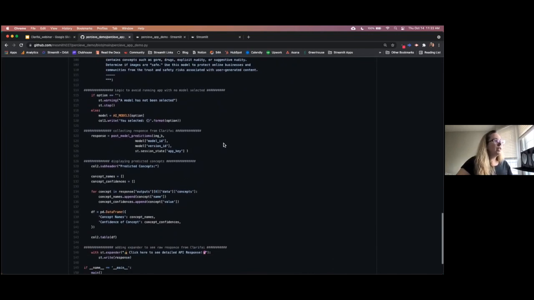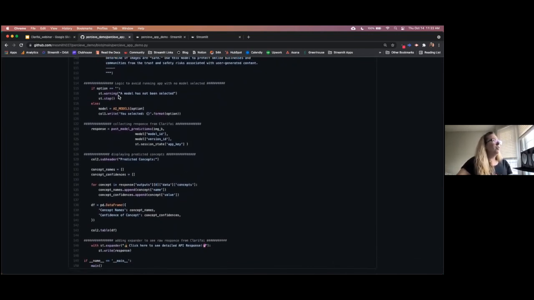And then that's really getting towards the end of the app. Here we just have a bit of logic to avoid running our app when you don't have a model selected. And this line right here is really about collecting our response from Clarifai. Here is simply displaying those predicted concepts next to our image, and that's it. In just that 150 lines of code that you see here, you can make an app with this level of complexity using Streamlit. And that's the end of my presentation.